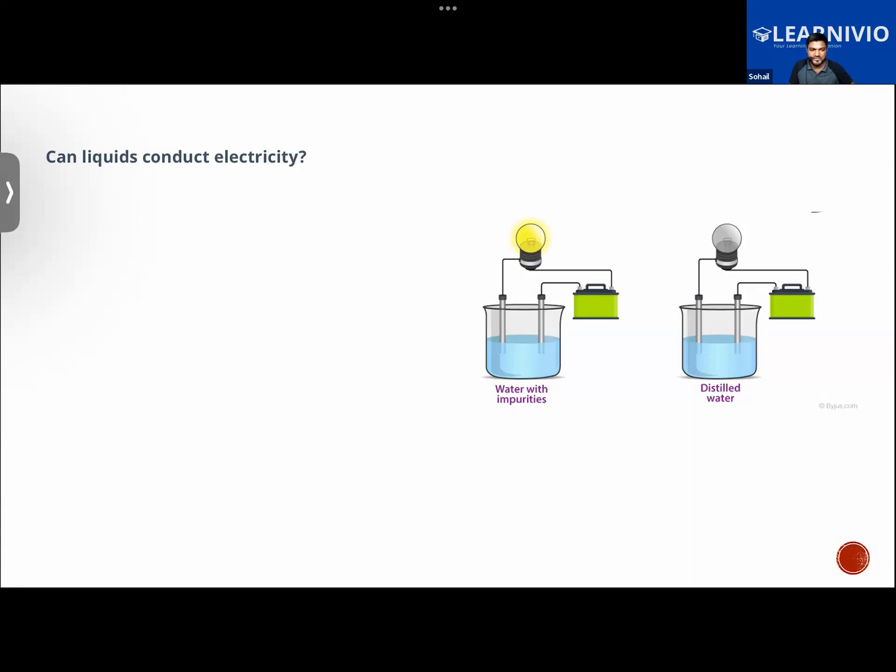Gold and copper, aluminium, iron. So almost all the metals will be conducting electricity, whether it be copper, iron, gold, aluminum, or silver. They are good conductors of electricity because they allow the electrons to move freely through them.